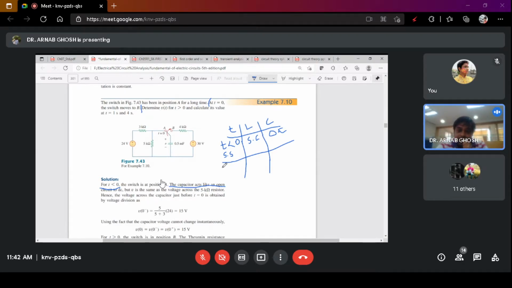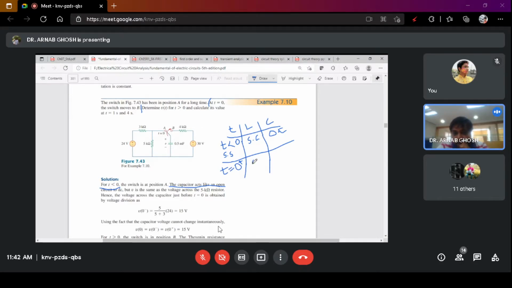Next is t equals 0 plus, that is, the interval when you have just switched on the switch. At this condition, what will be the value of L?